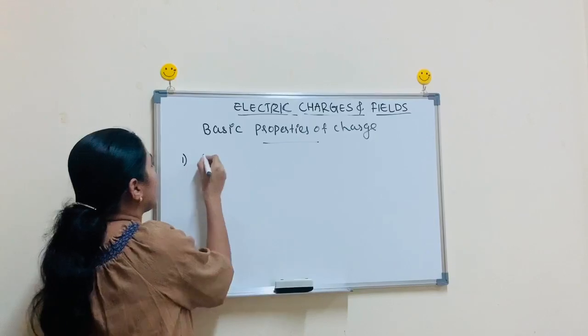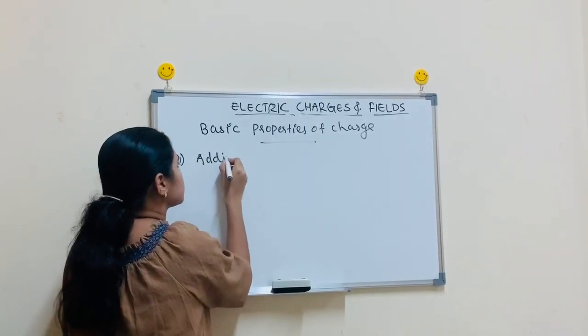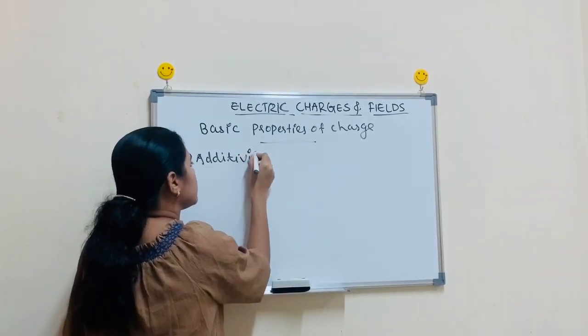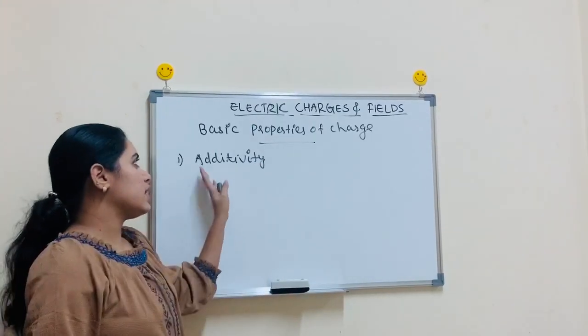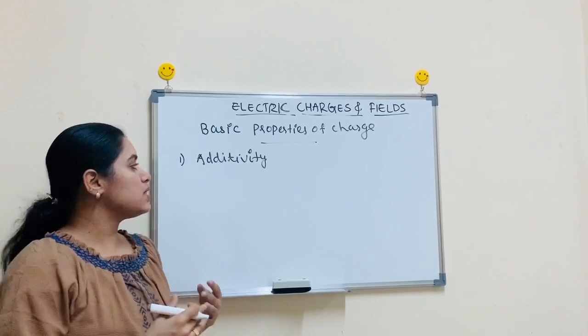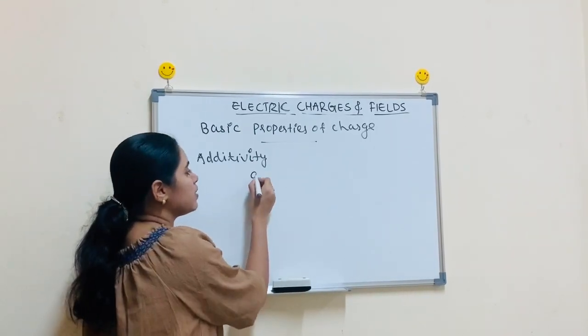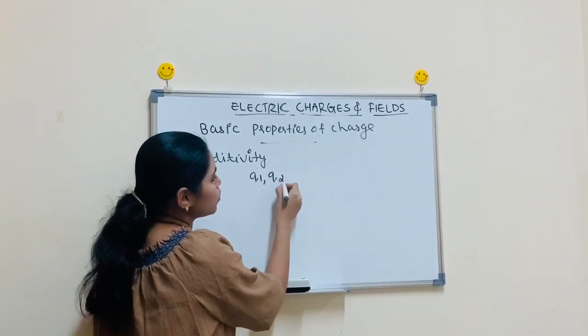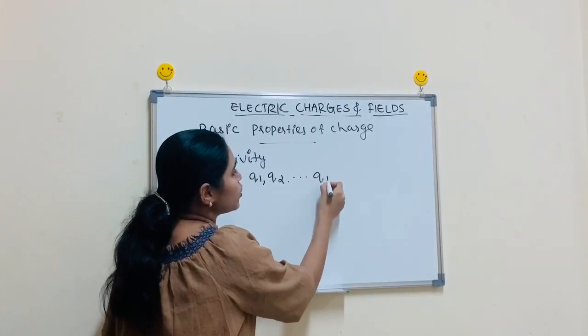First one is additivity of charge. From the name itself it is clear that we can add charges. For example, suppose we have a system having n number of charges, q1, q2, etc. to qn.